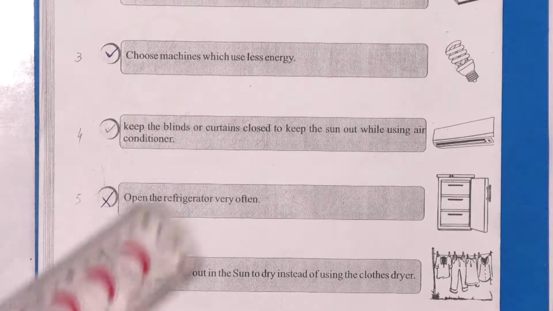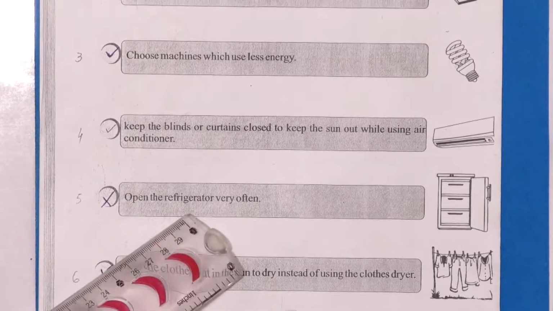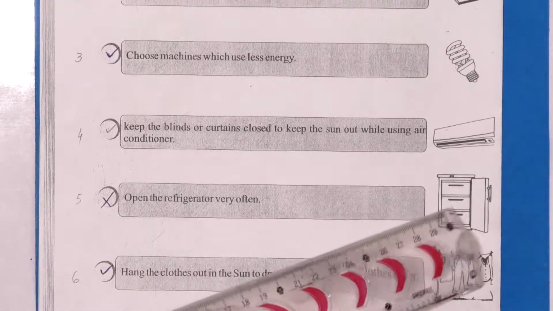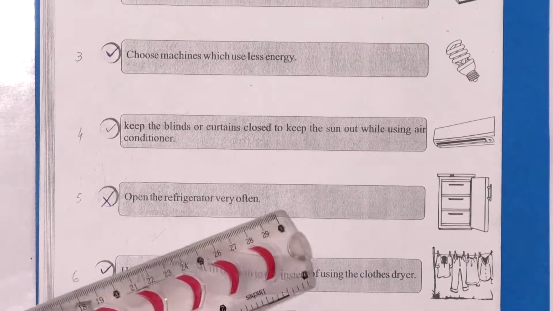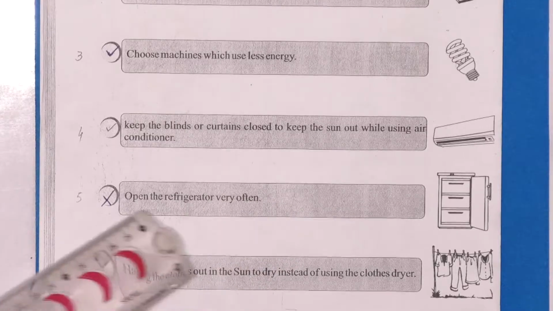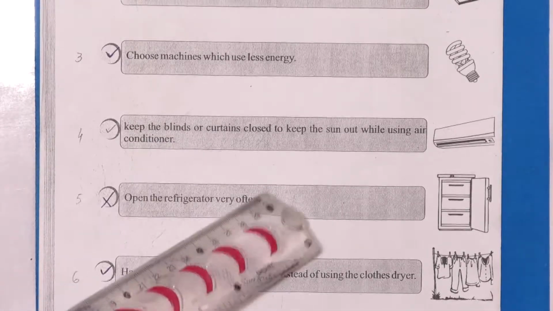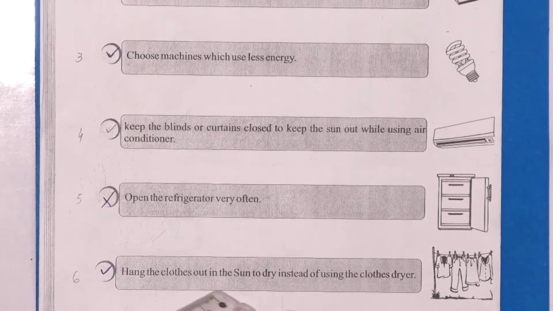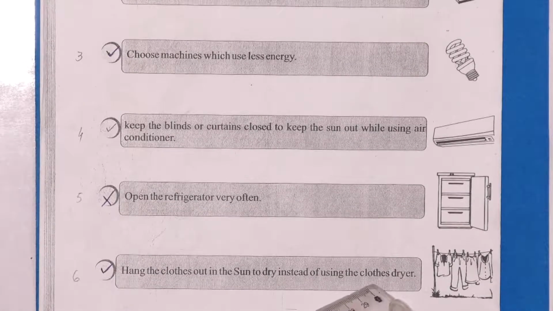Write a tick here. Our next statement is open the refrigerator often. It is not correct because it cannot save electricity. So this statement is wrong. You have to mark a cross here. You have to cross this statement. The last one is hang the clothes out in the sun to dry instead of using the clothes dryer.